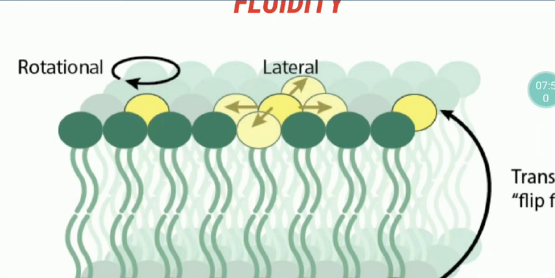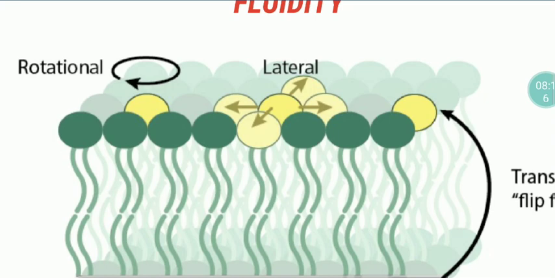And if the molecule is able to move sidewise, like when you sit on a bench, the last one from that end will come to the middle, and the middle one comes to that other end. In this way, sidewise it can move. If these molecules are moving sideways, we call it lateral movement.